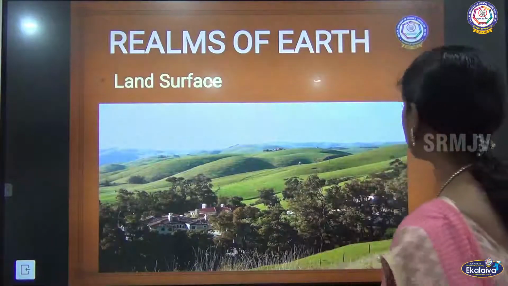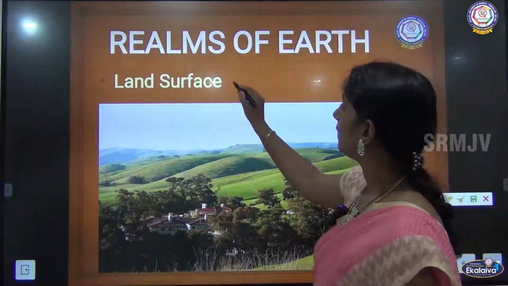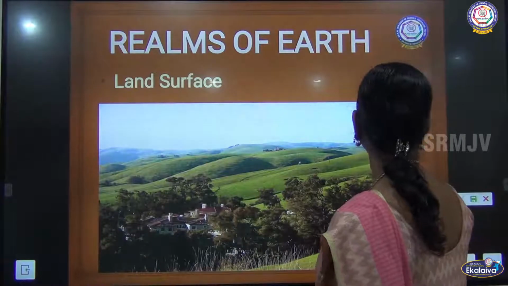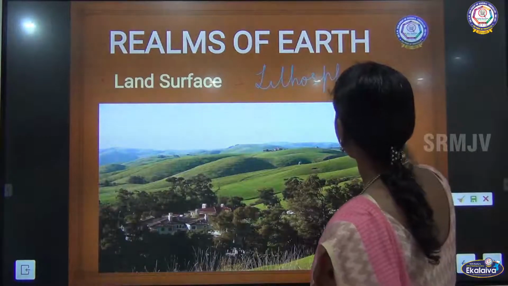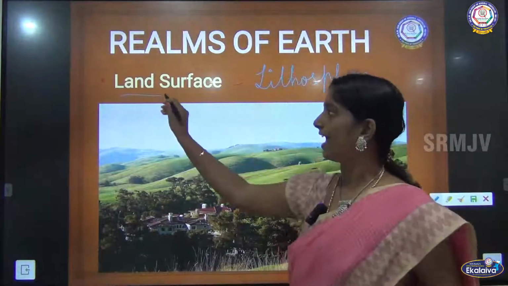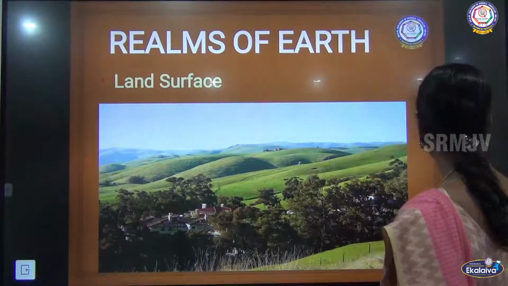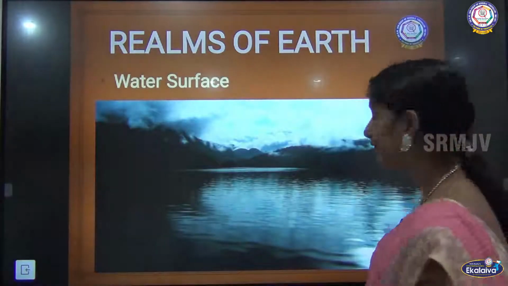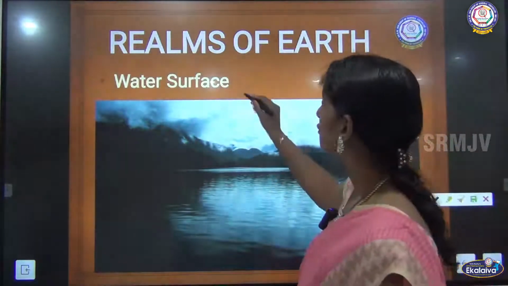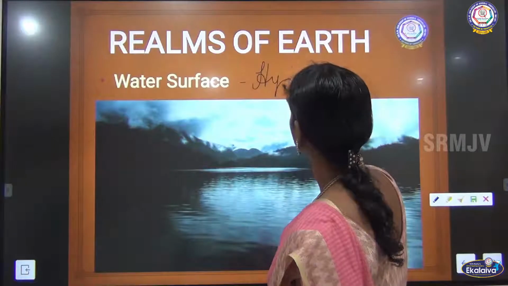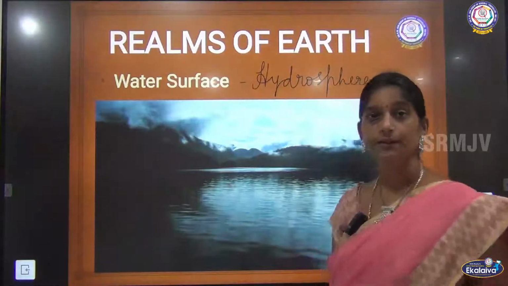So first, let us understand what the realms of the earth are. First comes the surface of the land, the place where we live, right? We call this the lithosphere. So the surface of land is called lithosphere. Next comes the surface of water. The surface of water we can call hydrosphere. So the surface of water is known as hydrosphere, right?